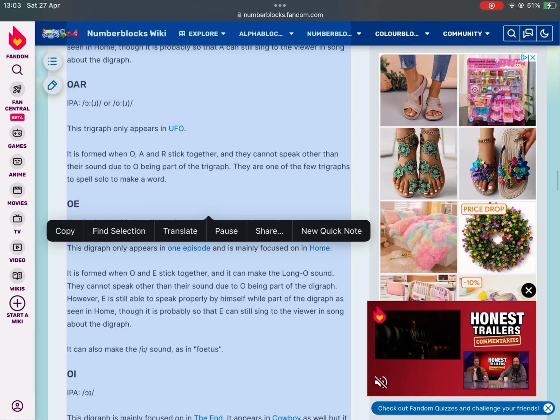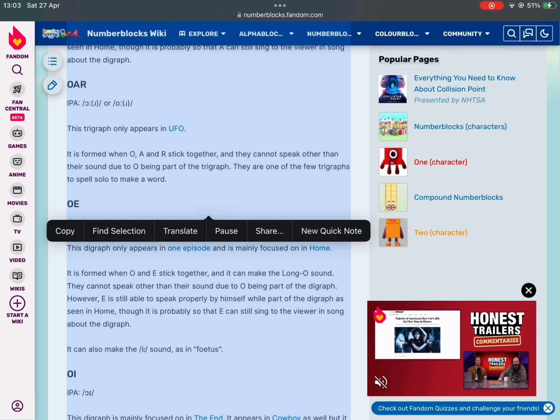OAR, IPA, or O. This trigraph only appears in UFO. It is formed when O, A and R stick together, and they cannot speak other than their sound due to O being part of the trigraph. They are one of the few trigraphs to spell solo to make a word.